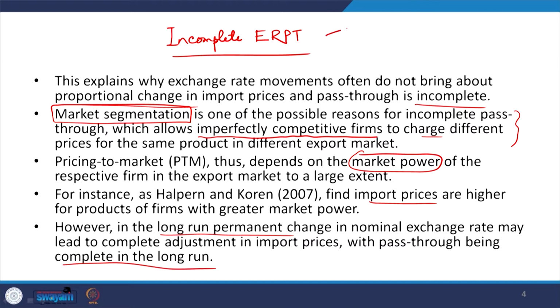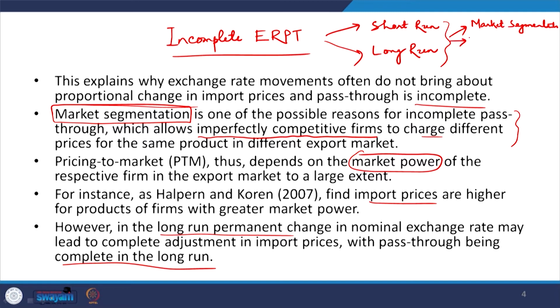So, there are two directions roughly we wanted to say. One is called short run and another is long run. Long run implications: in the long run, usually the market price is less, because the market eventually adjusts to the variables, and all these depend upon factors like market segmentation, generally by elastic demand that varies from one market to another market.